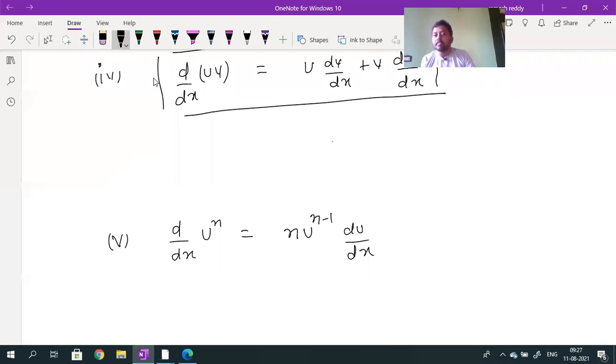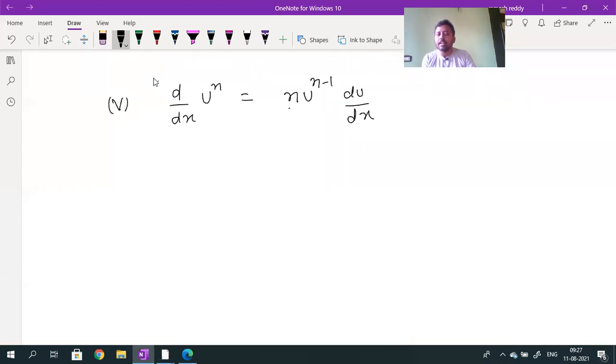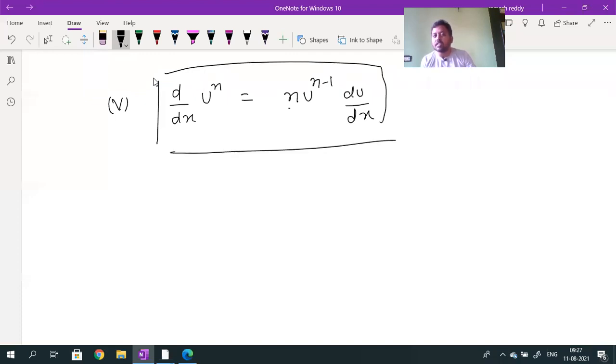What is d by dx of u power n? The formula: the power will come to the front, n into u power n minus 1 into du by dx. This is the one formula which is very important for us, especially for doing differentiation.